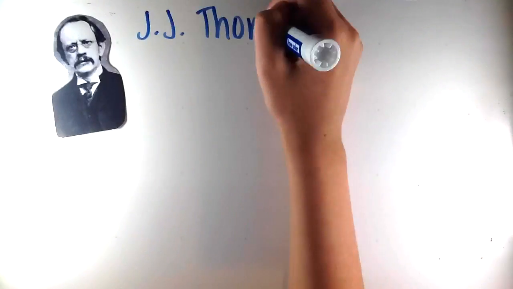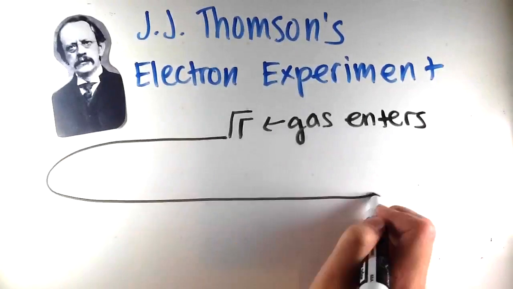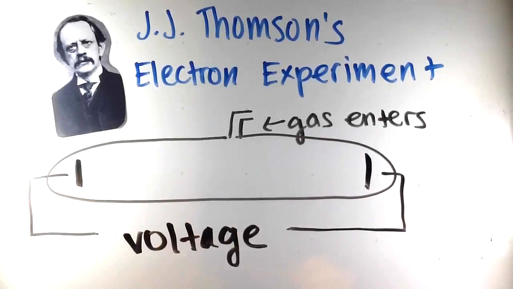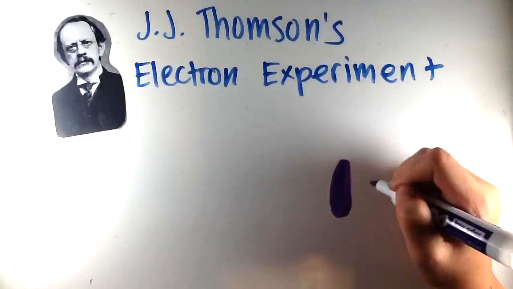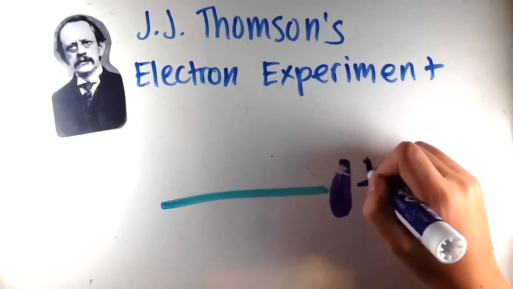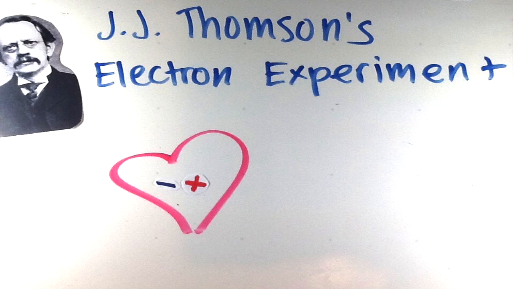English physicist J.J. Thomson performed an experiment in 1904 involving a tube with gas pumped into it. There were 2 plates with high voltage running through them. One plate was negatively charged, while the other was positively charged. A cathode ray formed between them, and it was directed at a plate with negative charge. It repelled while it attracted plates with positive charge. By the laws of electricity, like forces repel while opposites attract.